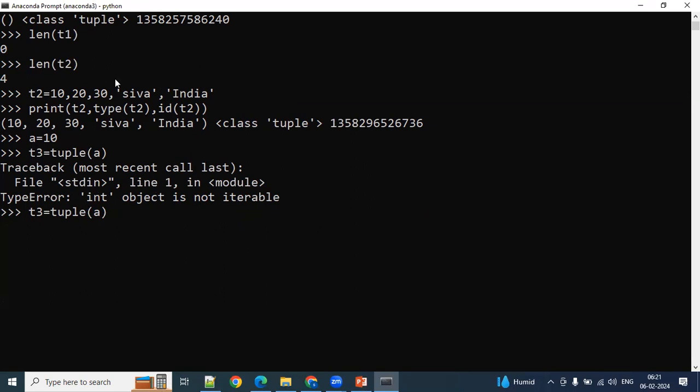Quick question, what's the type of A right now? You assigned 10 to A. The type of A is integer. It's not a tuple. Yes, it's not a tuple.